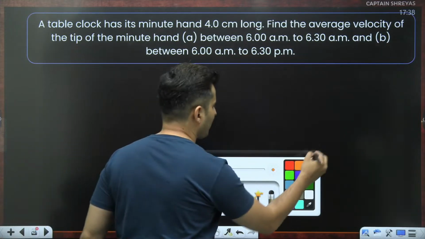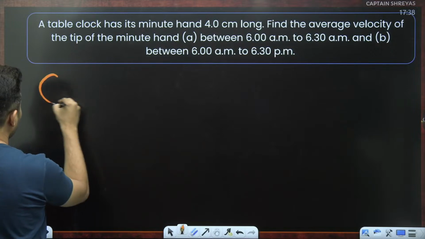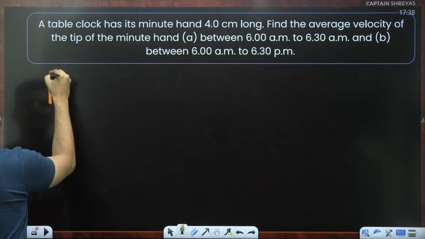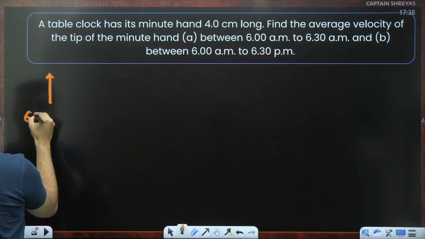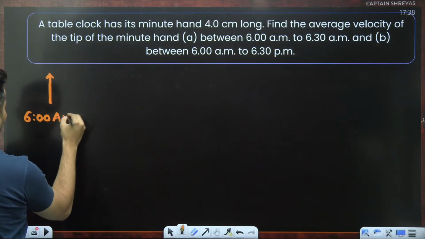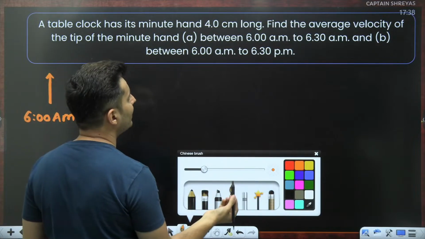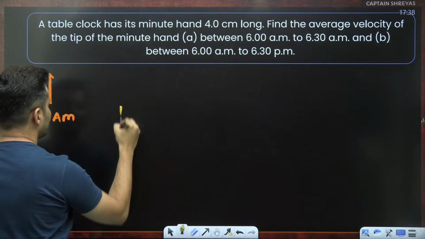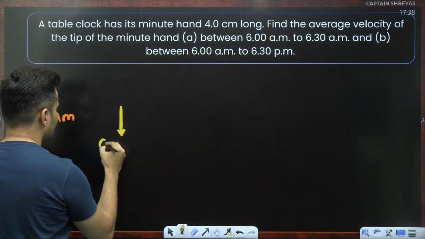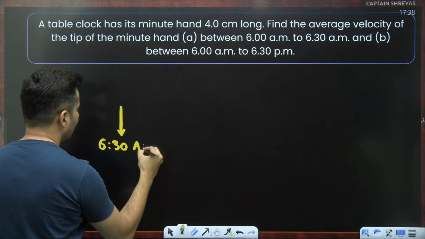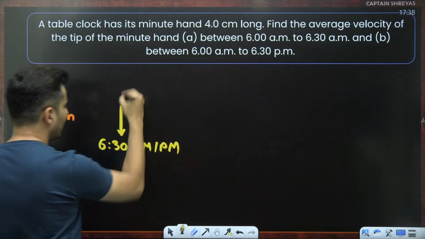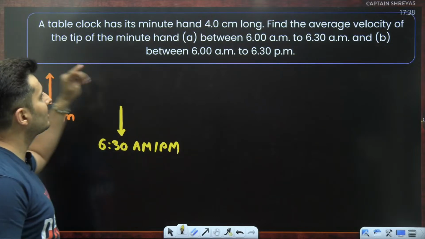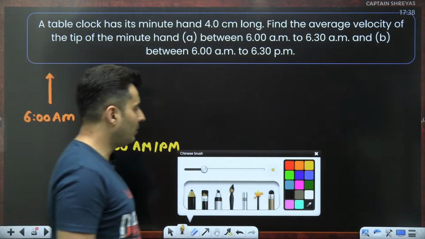Let's think about it. Initially, when it is 6 a.m., the minute hand will be over here. This is exactly at 6 a.m. When we talk about 6:30 a.m. or 6:30 p.m., realize the hand would be over here. So this is at 6:30 a.m., or p.m. you take, that minute hand will be down. So first of all, in either case, you have to find the velocity of the tip of the hand.